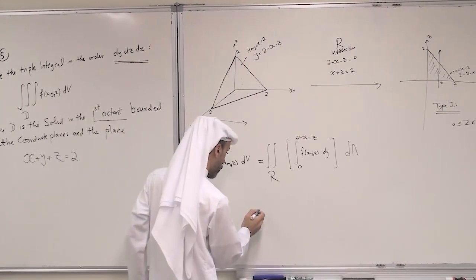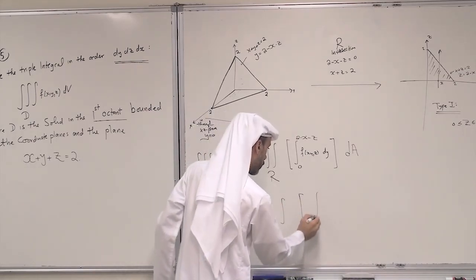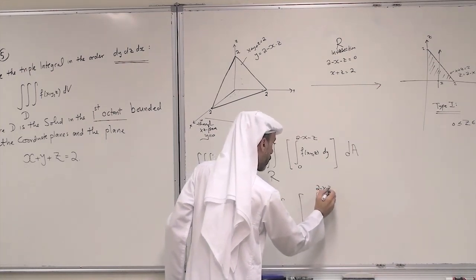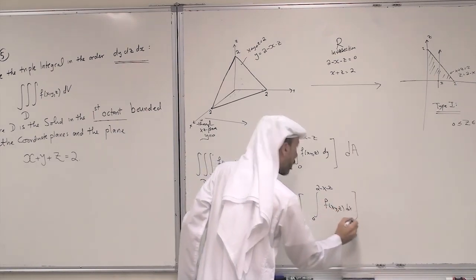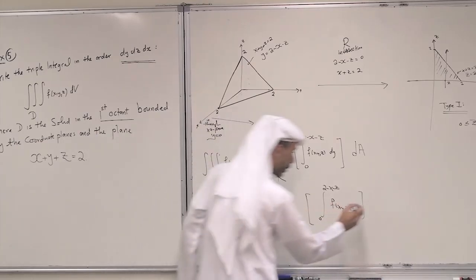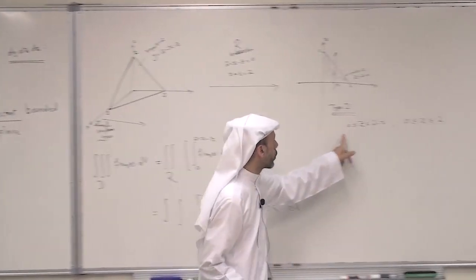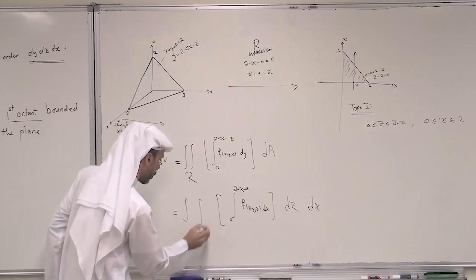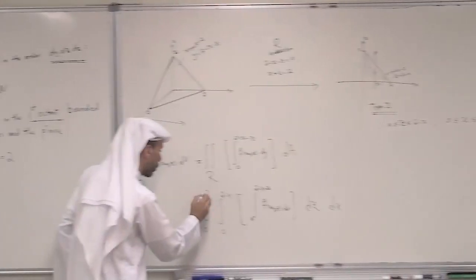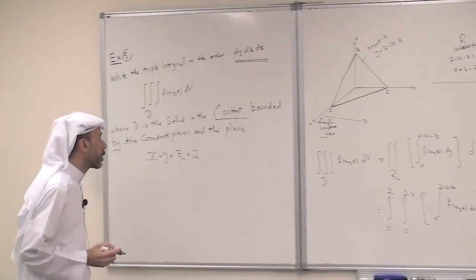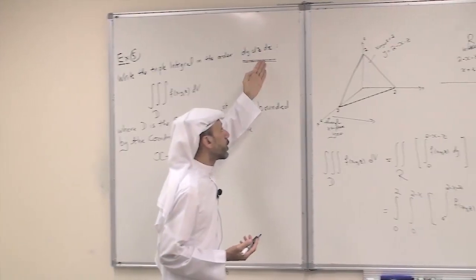So now this becomes a double integral of the inner integral from 0 to 2 minus x minus z of xyz dy. Now dz dx: the limits of z are 0 to 2 minus x, and the limits of x are 0 to 2. So this is how we write the triple integral in the order dy dz dx.